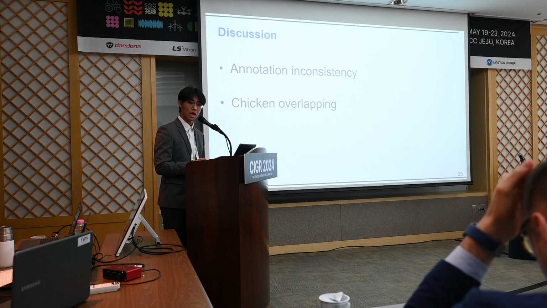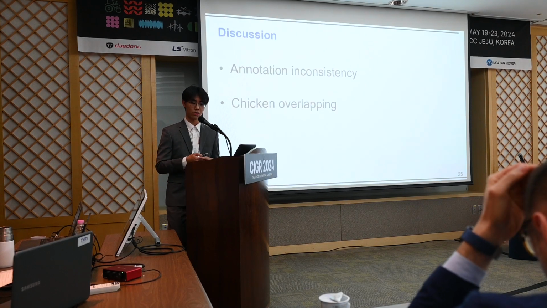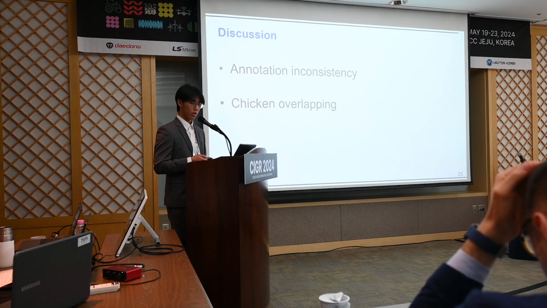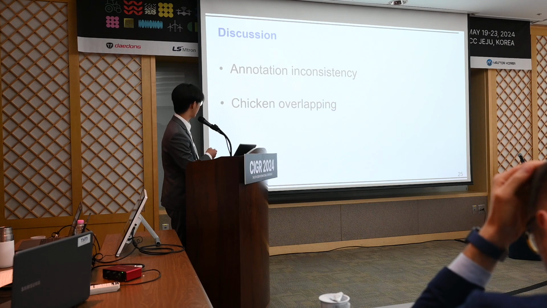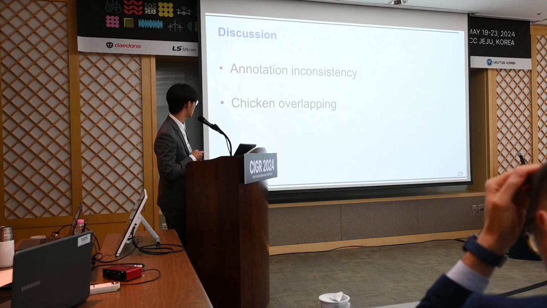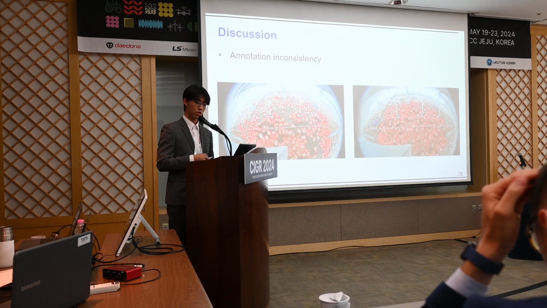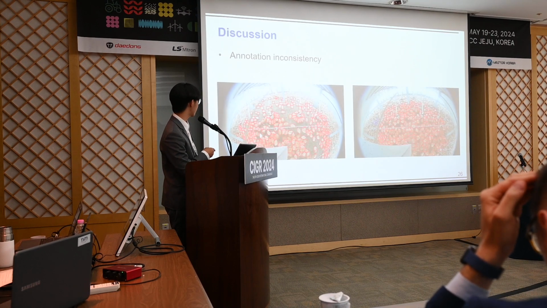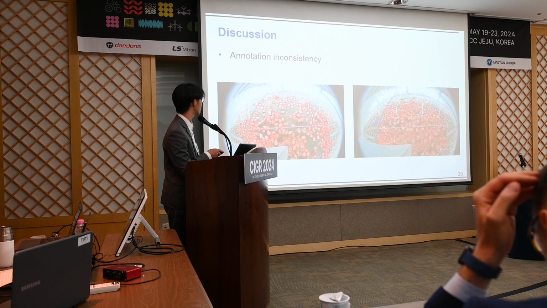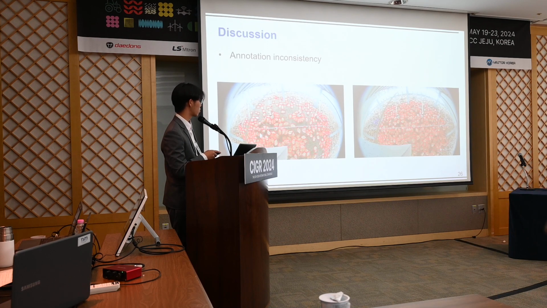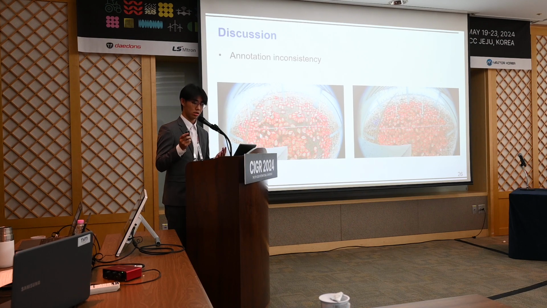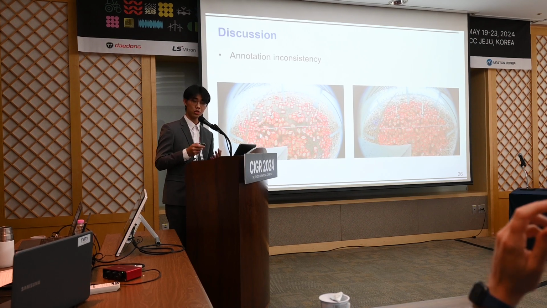When we aim to enhance our model's performance, we're confronted with challenges. We believe this may be due to two reasons. First is annotation inconsistency, and second is chicken overlapping. First, please look closer at the images. The red box is representing the ground truth, and the blue boxes are for the model's predictions.